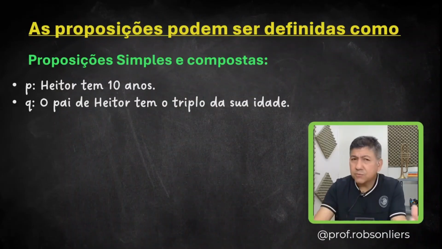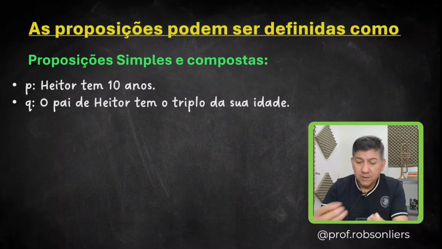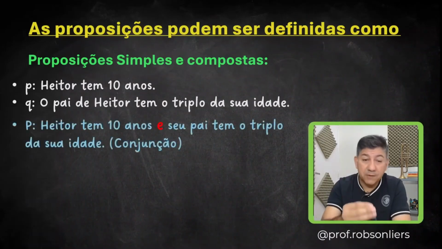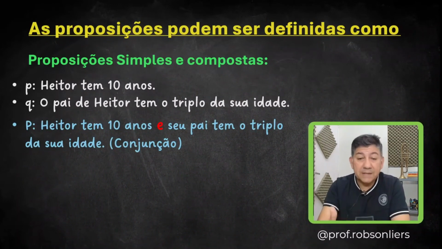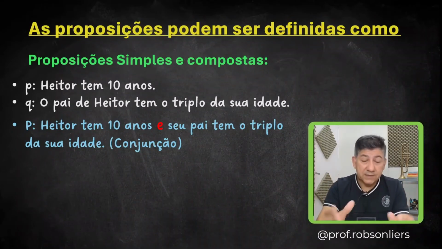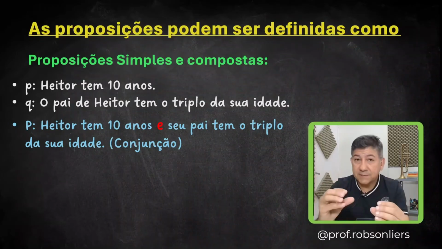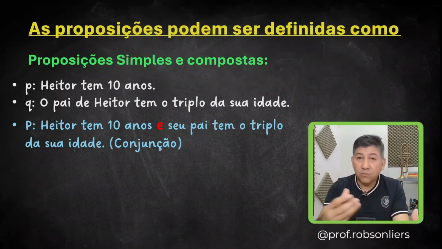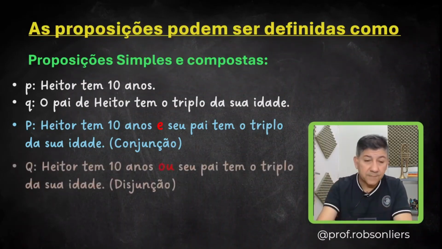Now, if we combine these 2 propositions, it could be as follows. The capital P proposition says, Hathor is 10 years old and his father is 3 times his age. This "and" means conjunction. It is joining the two simple propositions. Now, if this "and" connective is joining two simple propositions, it forms a compound proposition. Here's another example.